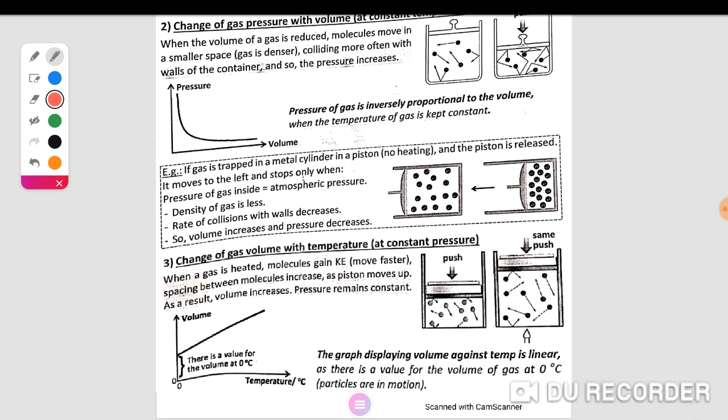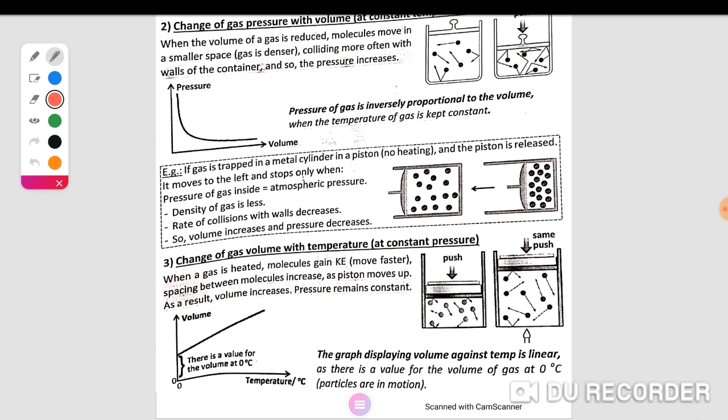Boyle studied the relation between the pressure of the gas and the volume of the gas at constant temperature and mass of the gas.